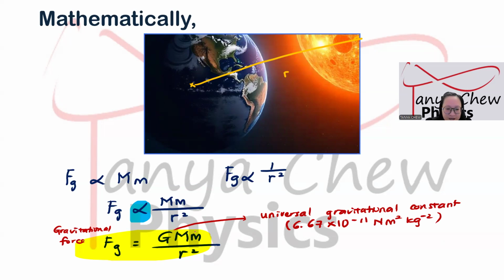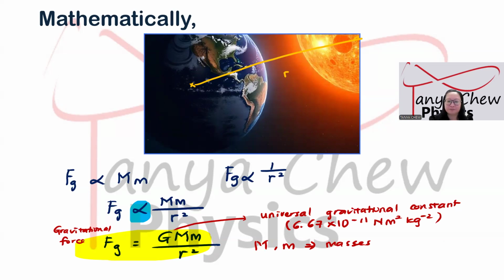Now, M and m represent the masses involved. In order to feel the gravitational force, according to Sir Isaac Newton, the two masses must be facing each other in a straight line. Normally, capital M represents a bigger mass, but if the two masses are of the same value, same magnitude, just sub in the values.